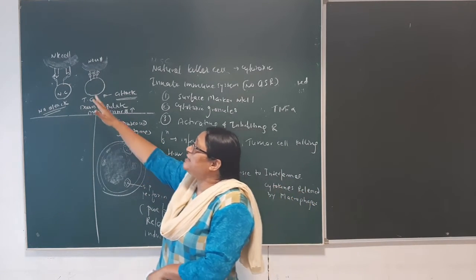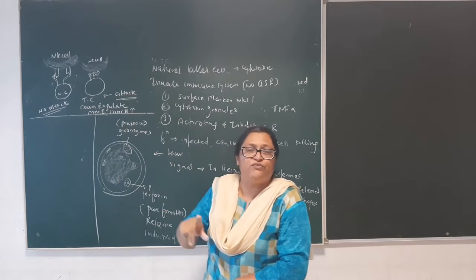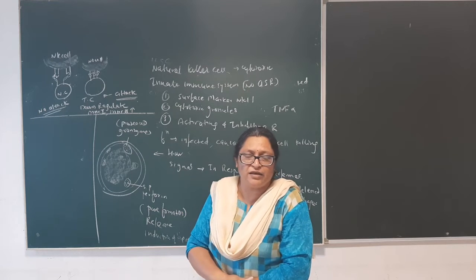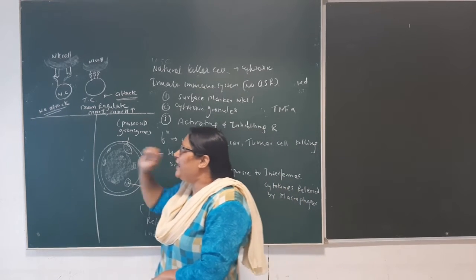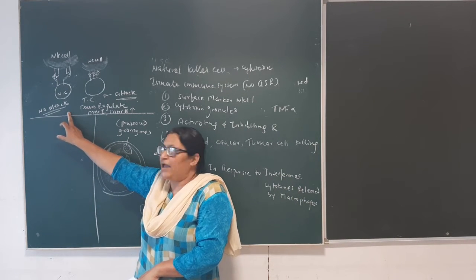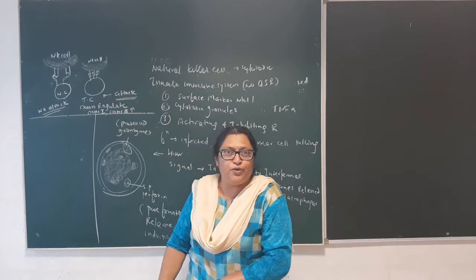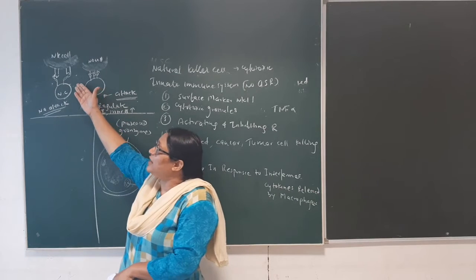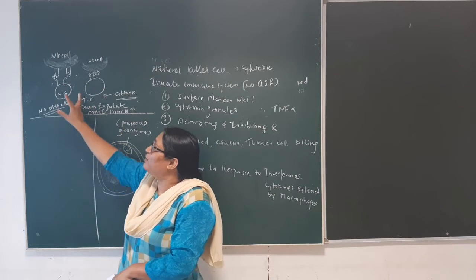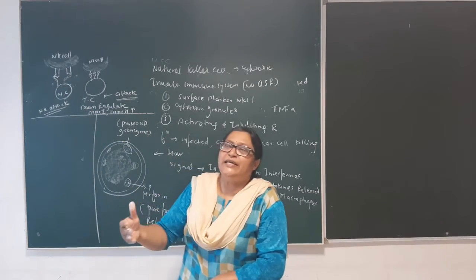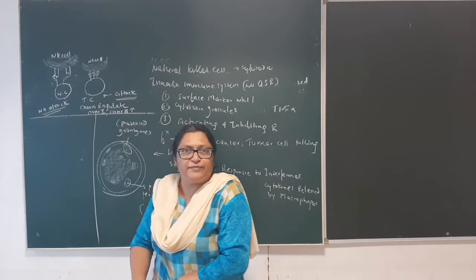The NK cells have two types of receptors: first the activator receptors and second the inhibitor receptors. When a normal cell has a huge number of MHC1 molecules, the inhibitor receptors recognize that MHC1, form the binding, and communicate to the NK cell that it is a normal cell.